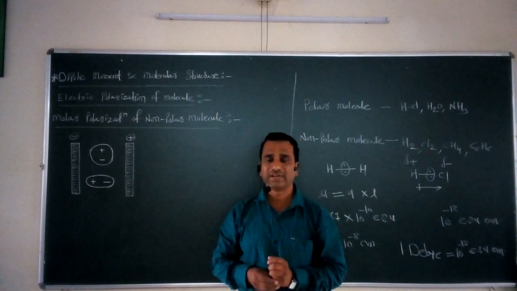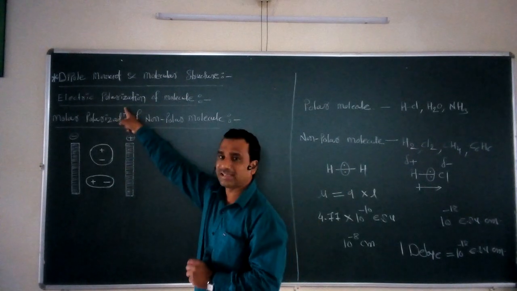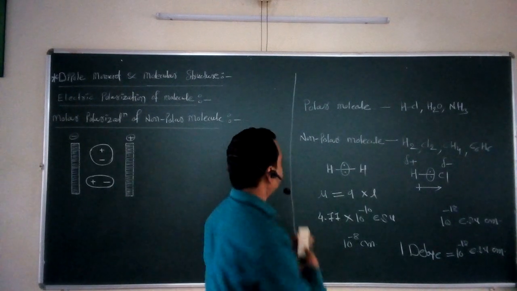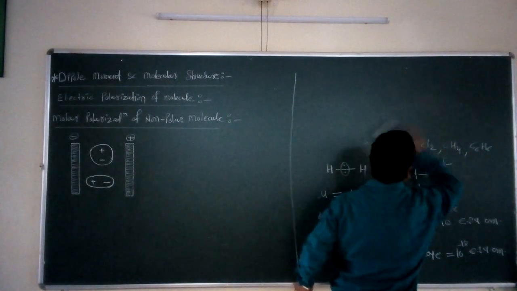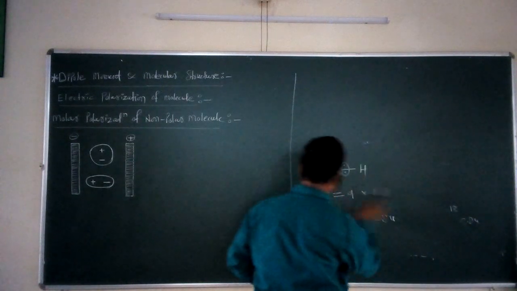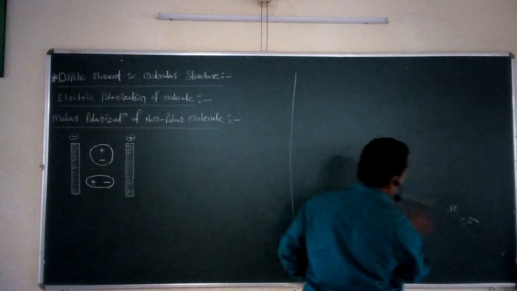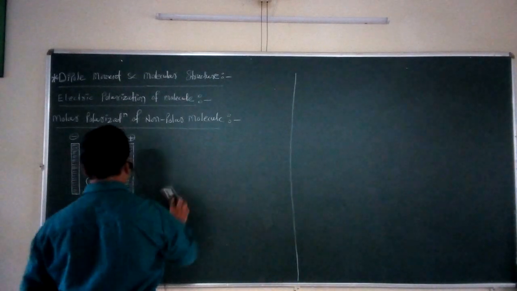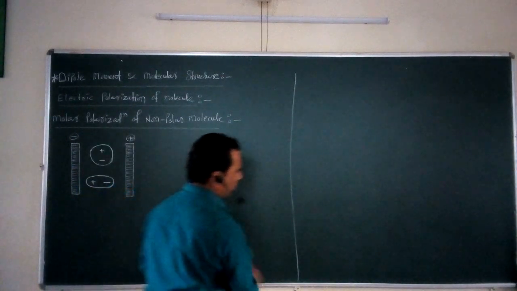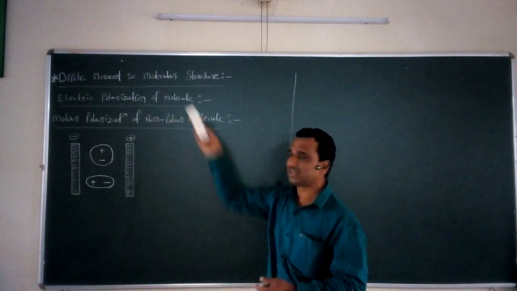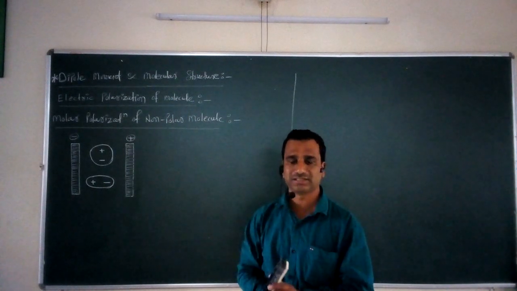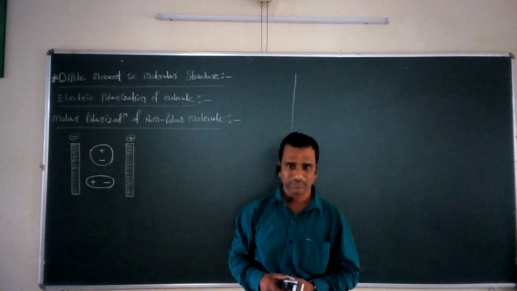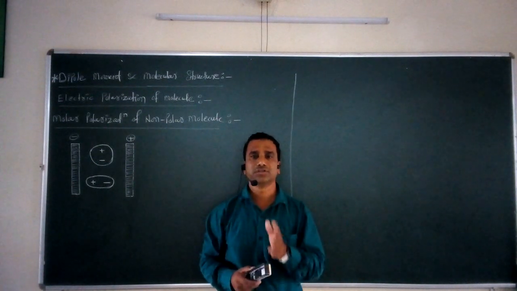After that, we have to take the second sub point, that is the electric polarization of a molecule. Now what is meant by this electric polarization of a molecule? For this purpose, we have to consider the given simple figure of this molecule. If we consider a particular molecule, we have to check whether that molecule is a polar molecule or whether it is a non-polar molecule.